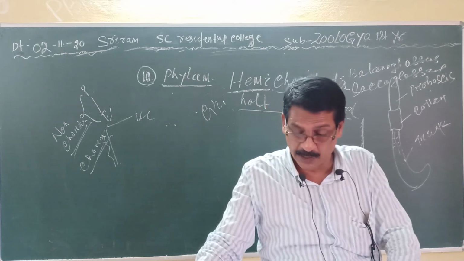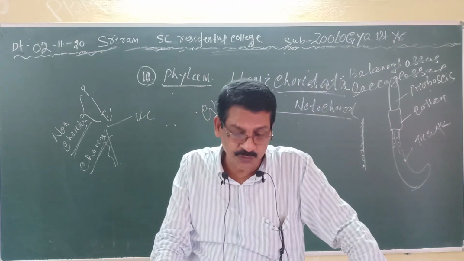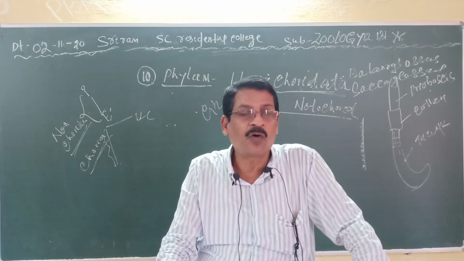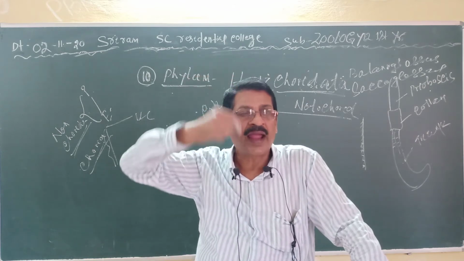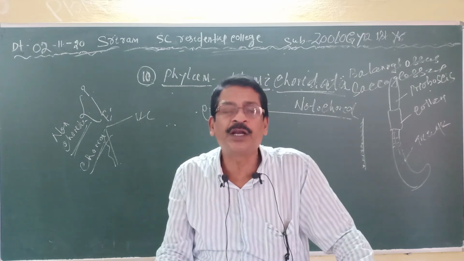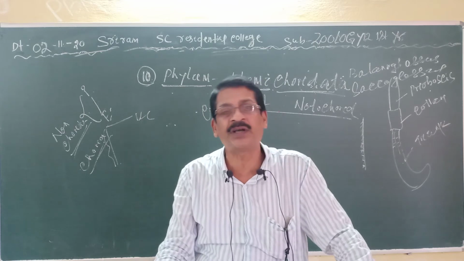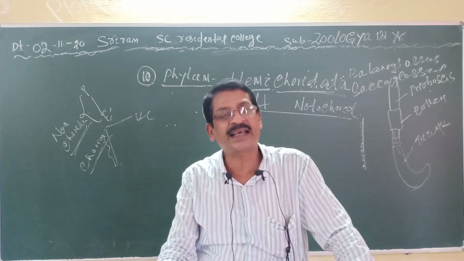Then the nervous system is diffused and consists of one dorsal nerve cord as well as a ventral nerve cord, both connected by a net-like structure, that is the diffused nervous system. Then the sexes are separate.